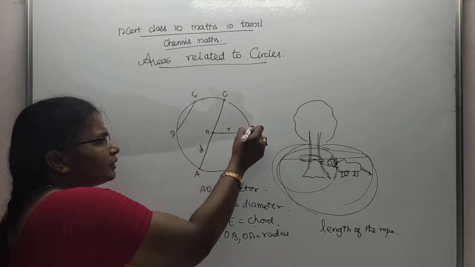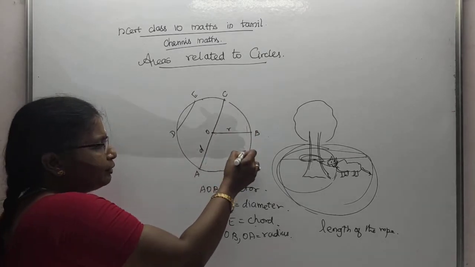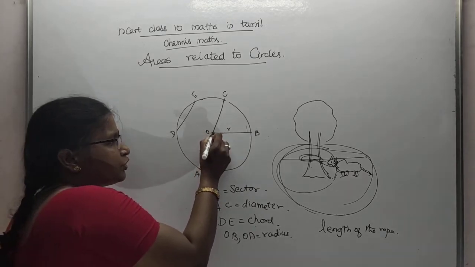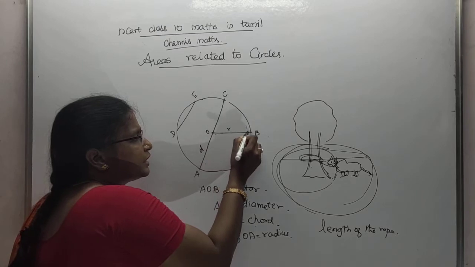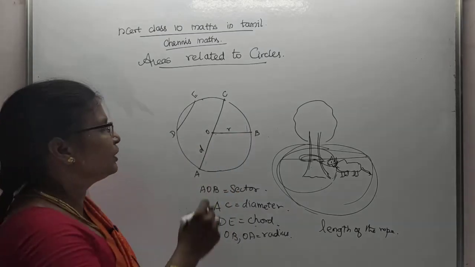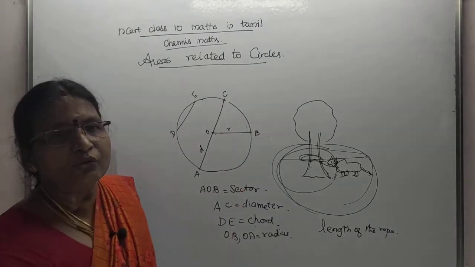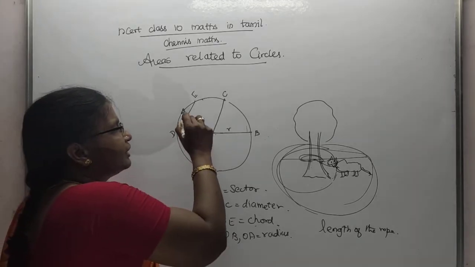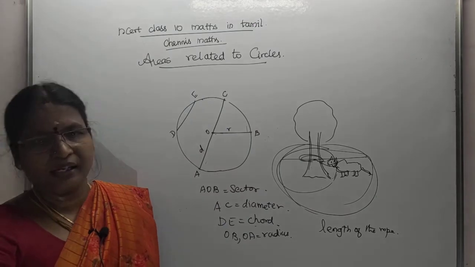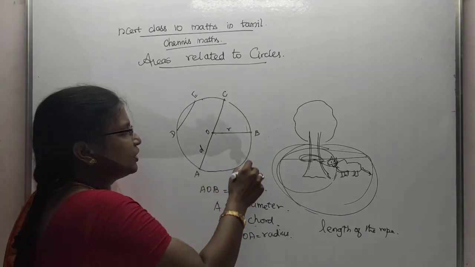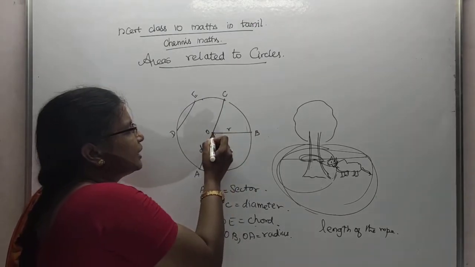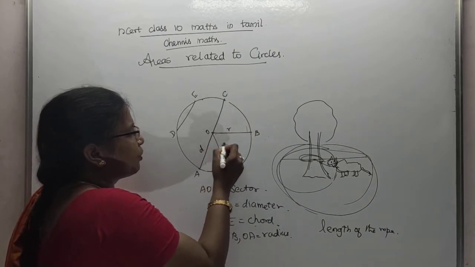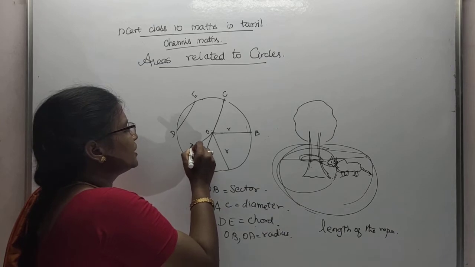That is the path defined around the center of the circle. From the center of the circle, it is at an equal distance at all the points. That locus of the path is said to be a circle, the path in which it covers equal distances from the center point.